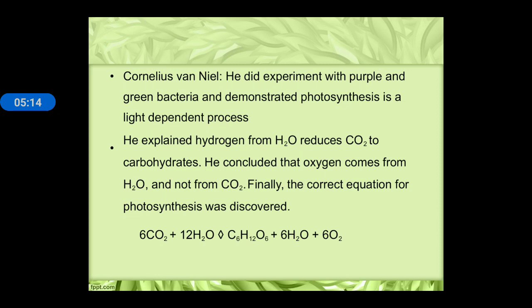Next, Cornelius van Niel performed an experiment with purple and green bacteria and demonstrated that photosynthesis is a light dependent process. He explained that when splitting of water, H2O, takes place, then hydrogen ions, protons, as well as oxygen will be liberated, and this hydrogen will reduce the carbon dioxide to form carbohydrate. So finally, the correct equation of photosynthesis is 6CO2 plus 12H2O gives rise to C6H12O6 plus 6H2O plus 6O2.